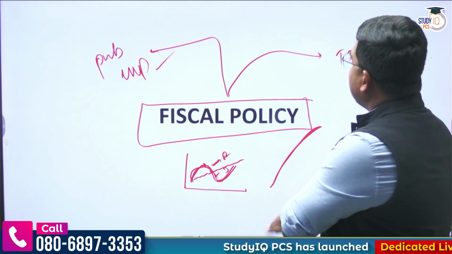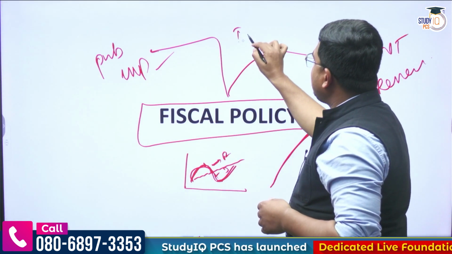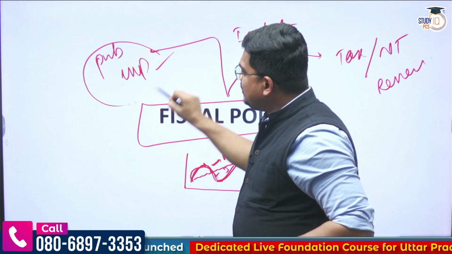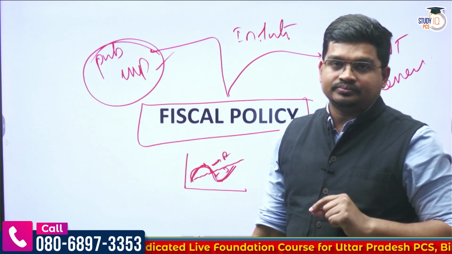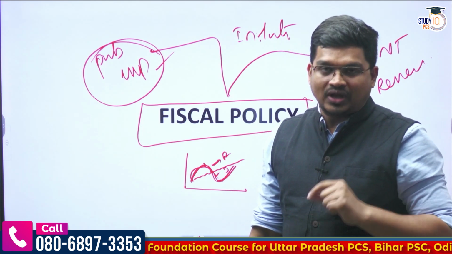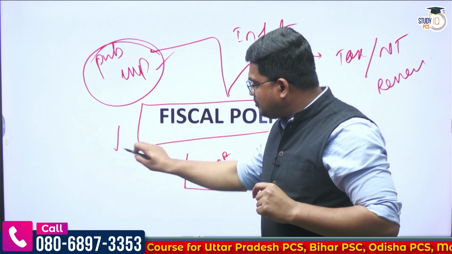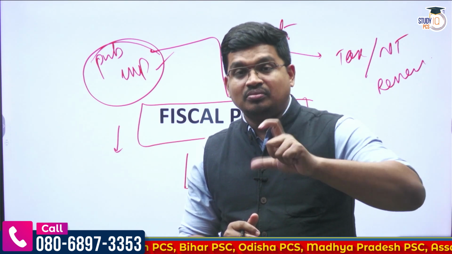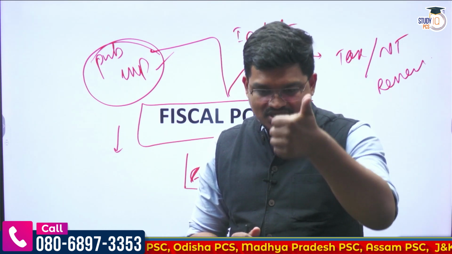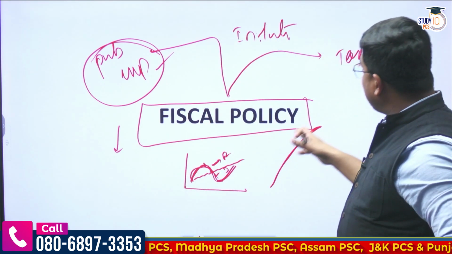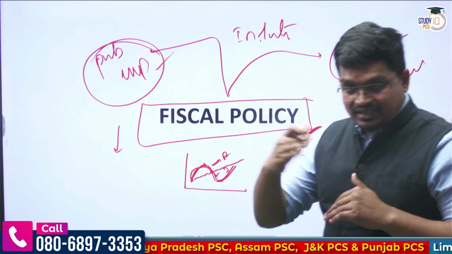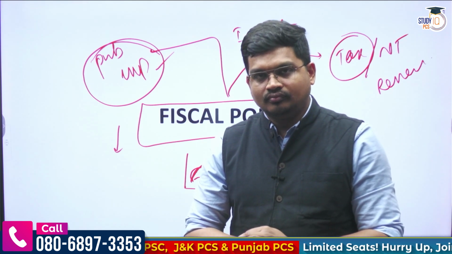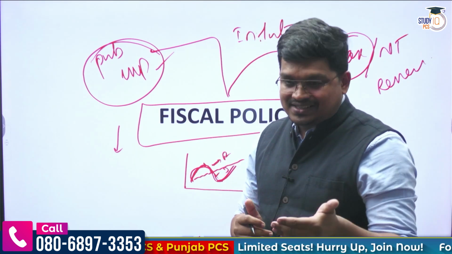Let me repeat this. In an inflationary situation, what should the government do? The government should reduce public expenditure and increase taxation. Because the purpose of reducing public expenditure is that less money will circulate in the economy, people will demand less, and consumption of goods and services will decrease. On the other hand, when the tax is increased by the government, people again have less money. People will again have less money, they will spend less.